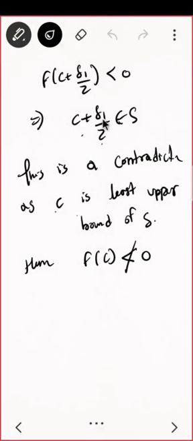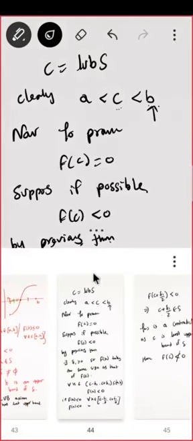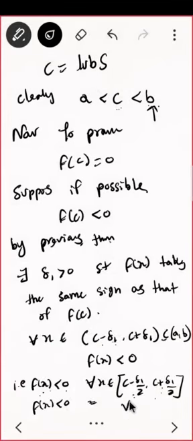Which means that C plus delta 1 by 2 belongs to S. Because what did we say? So you can see that f of x is negative for all x belonging to A to C plus delta 1 by 2.